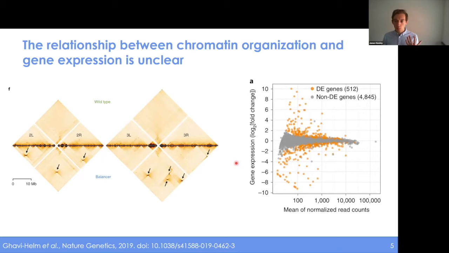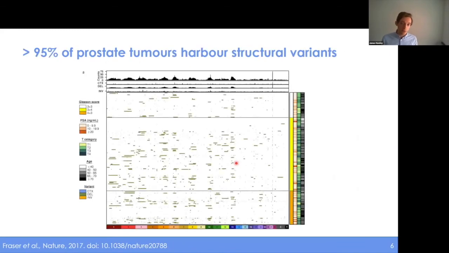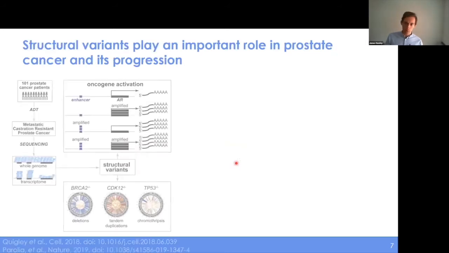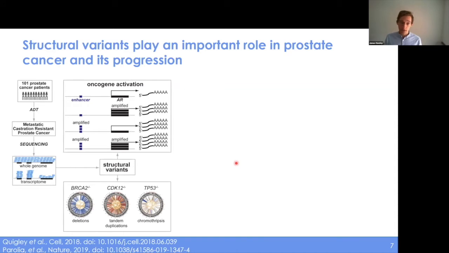And so one model that we really wanted to look at that we thought would be a good place to study this relationship was in prostate cancer. More than 95% of prostate tumors harbor structural variants. These cover important oncogenes like PTEN, MYC, and ERG. And we know that structural variants play an important role in the progression of this disease as well.